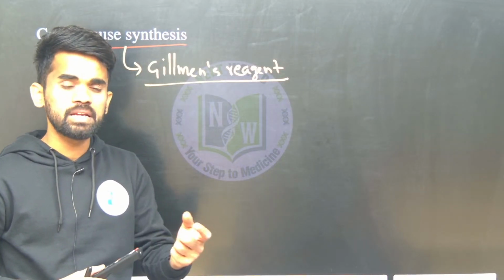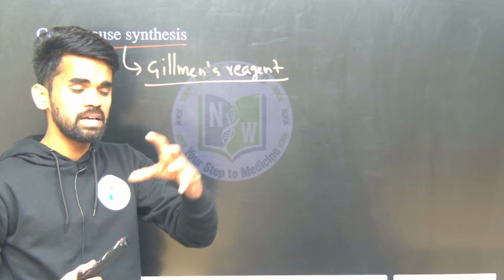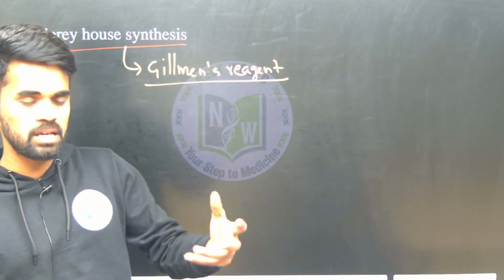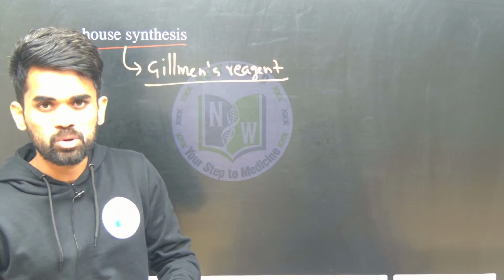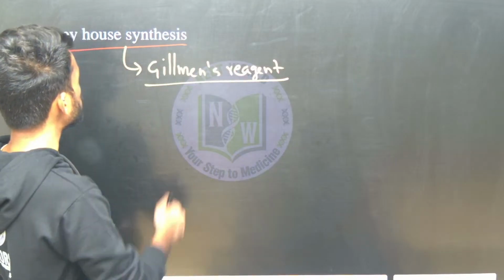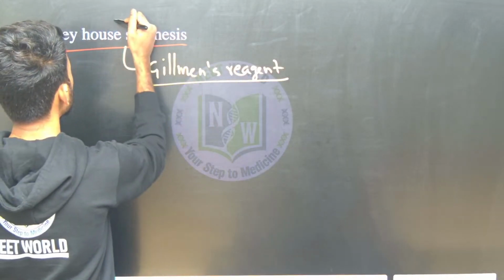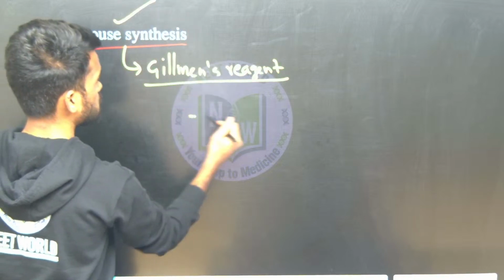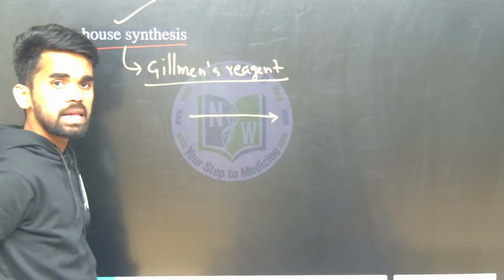Even if we prepare them there, it won't be effective, because a major quantity of byproducts is formed there. But we can use Gilman's reagent in the Corey-House synthesis for preparation of unsymmetrical alkanes also.